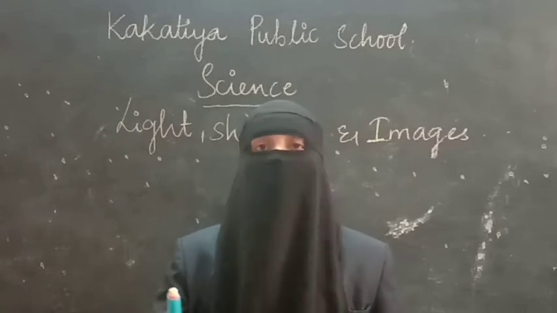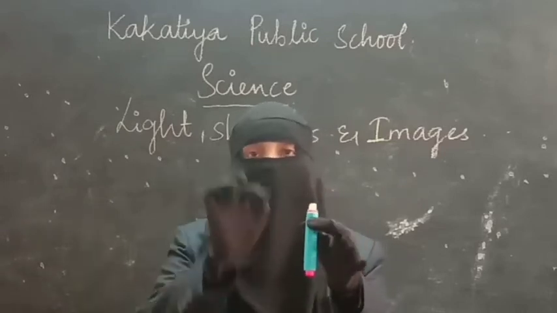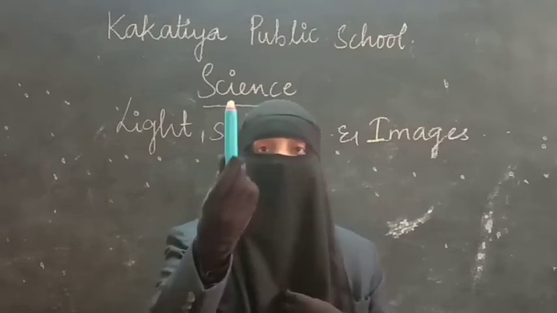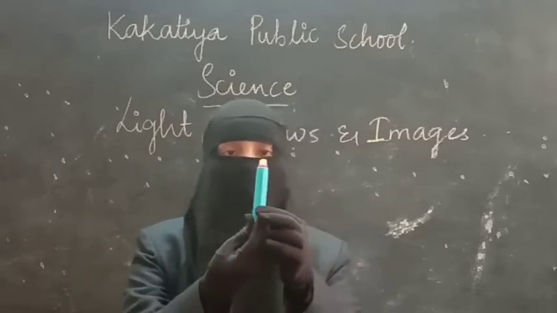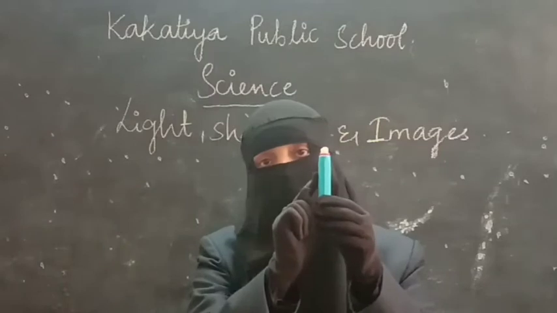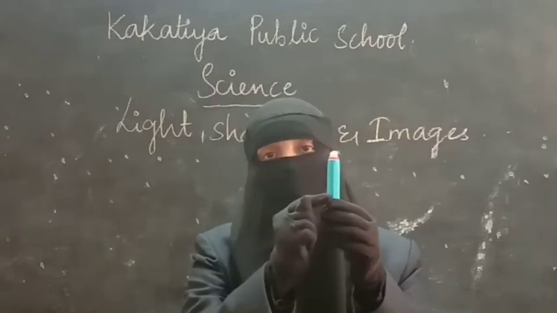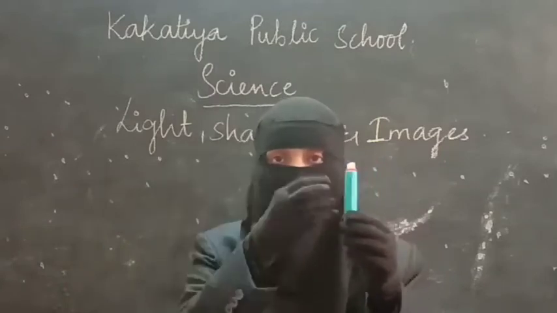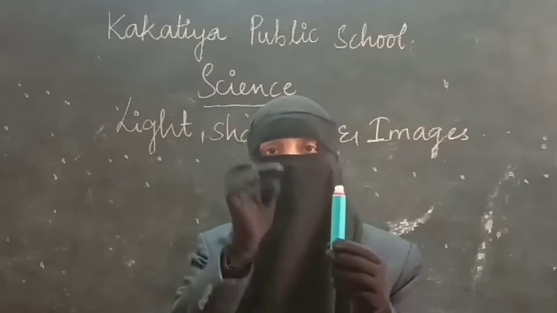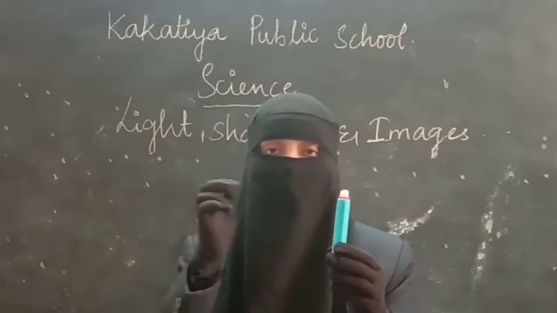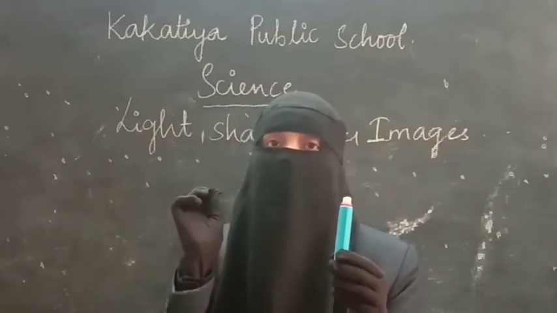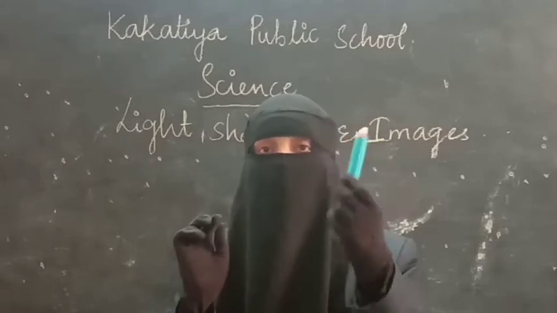So to see any object, what happens? First, light should fall on that object. For example, you can see this chalk holder. First light rays are falling on this chalk holder, and from this chalk holder some rays are coming up. Those rays are falling on my eyes. Because of that only I am able to see this chalk holder.